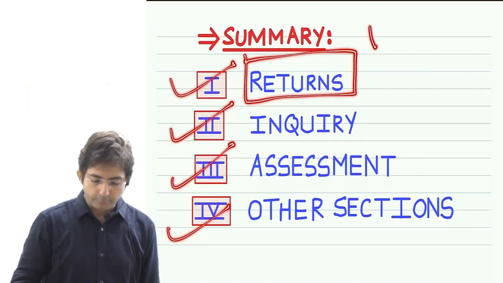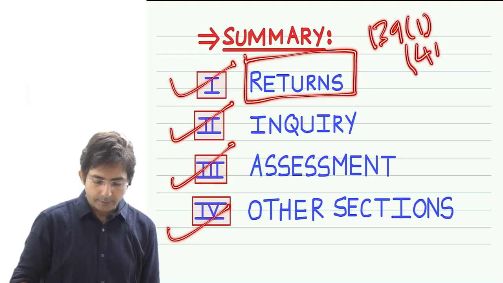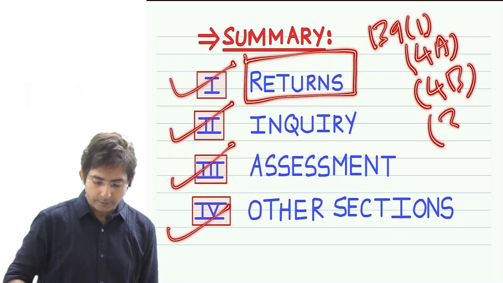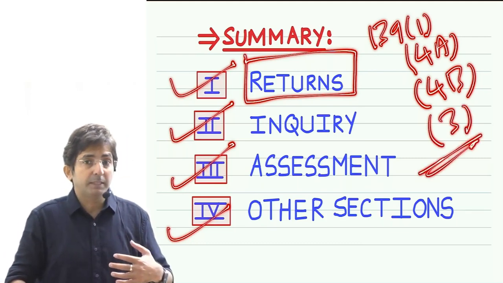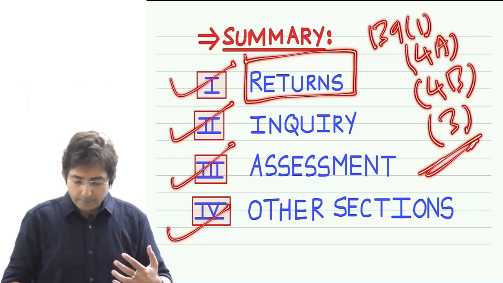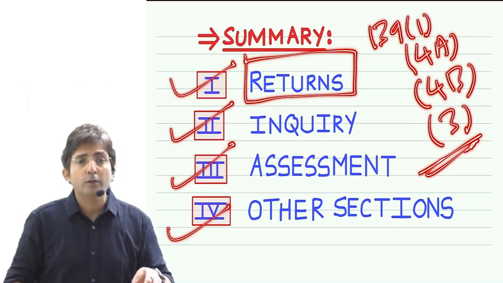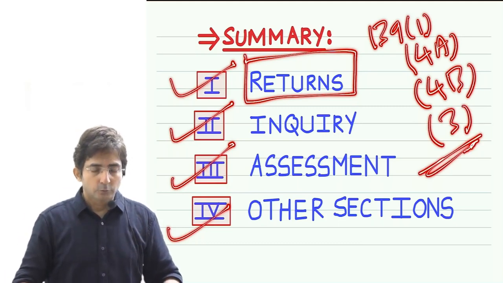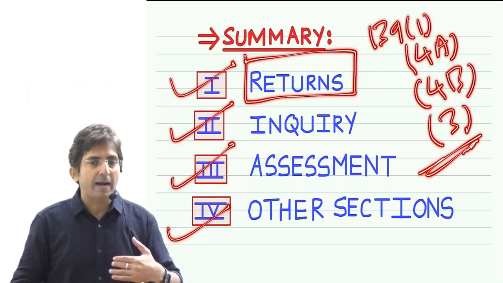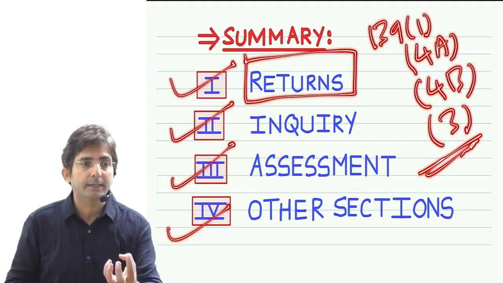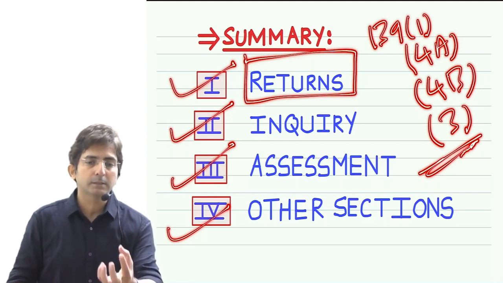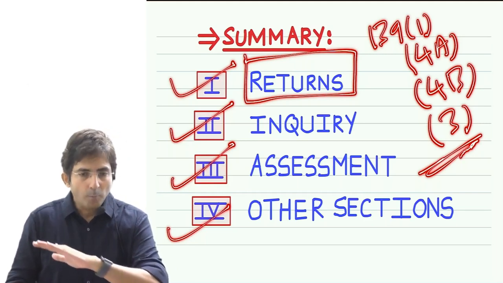In this we did 4 sections: 139(1), 139(4)A, 139(4)B, 139(3). In between, sometimes you will miss some subsections. Many times students ask, where is 139(2)? When you feel some section is missing in the sequence, many times some sections are abolished from the Act.